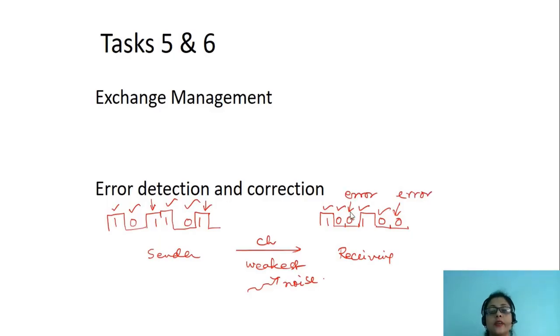Whenever data reaches the receiver, there may be some errors, and there are applications where error cannot be tolerated, like when a file is transferred from one computer to another. So there must be a proper mechanism by which error may be detected, and if necessary, corrected at the receiving end. This is known as error detection and correction. So this is task number 6.